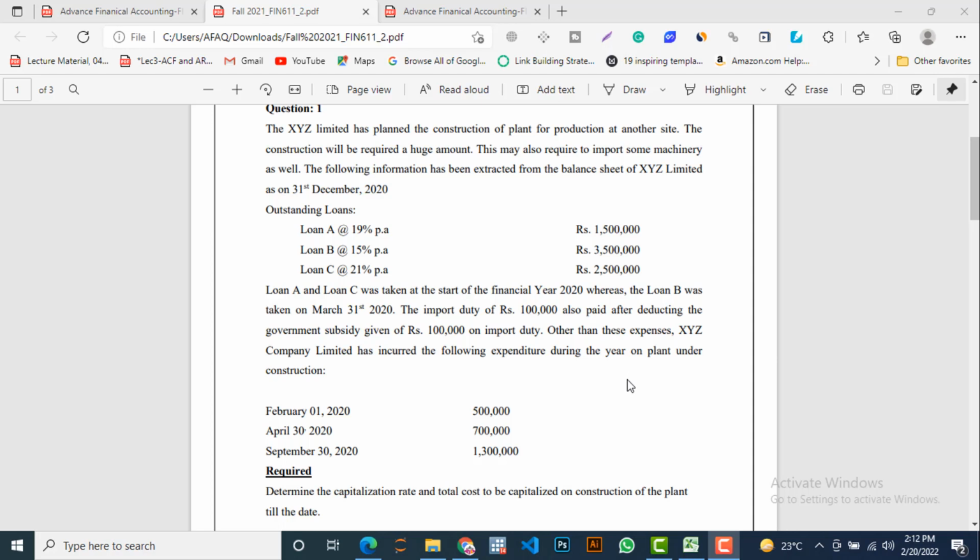There is a little bit more information about this plant. The entity paid import duty of rupees 100,000 on what it imported from other countries, and it also deducted the amount of 100,000 on import duty that was given by the government to the company. Other than these expenses, XYZ Company Limited has incurred the following expenditure during the year on the plant under construction. Besides this import duty and subsidy, the company engages the following expenditures that are related to the construction of this plant.